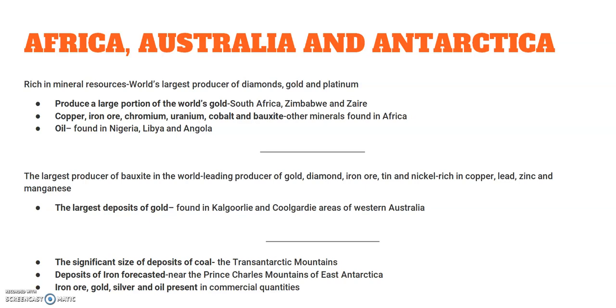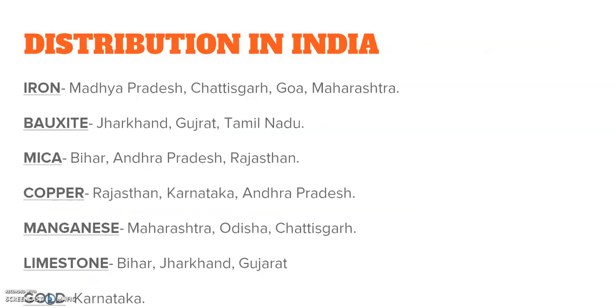So at least try to learn 3-4 areas where various minerals are found in the different continents. Now let us come to our own country, India. So iron in India is found in the states of Madhya Pradesh, Chhattisgarh, Goa, Maharashtra. Bauxite is found in Jharkhand, Gujarat, Tamil Nadu. Mica is found in Bihar, Andhra Pradesh, Rajasthan.